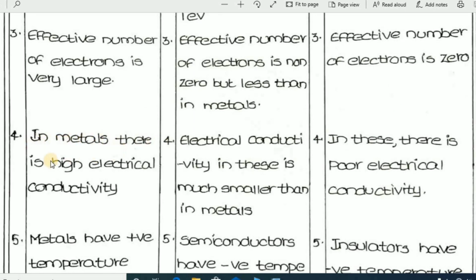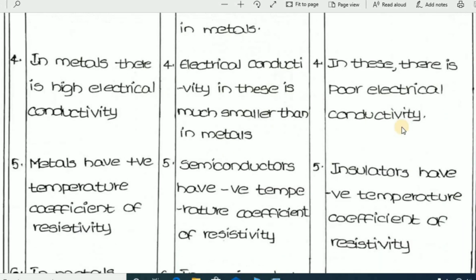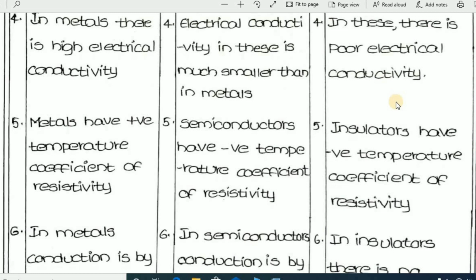Next, metals have high electrical conductivity. That means current passes through this type of material. In the case of semiconductors, the electrical conductivity is much smaller than in metals. When compared to metals, it gives much lower conductivity, or it conducts partially. In the case of insulators, there is poor electrical conductivity. There is practically no conductivity here.